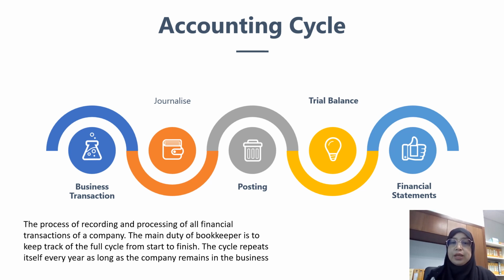Okay, and then from the journal we post to the ledger, and then at the end of the accounting period, which may be quarterly, monthly or yearly depending on the company, a total balance is calculated for the accounts. Okay, and then we will prepare the trial balance. Finally, the financial statements, or the statement of profit or loss and statement of financial position, will be prepared.